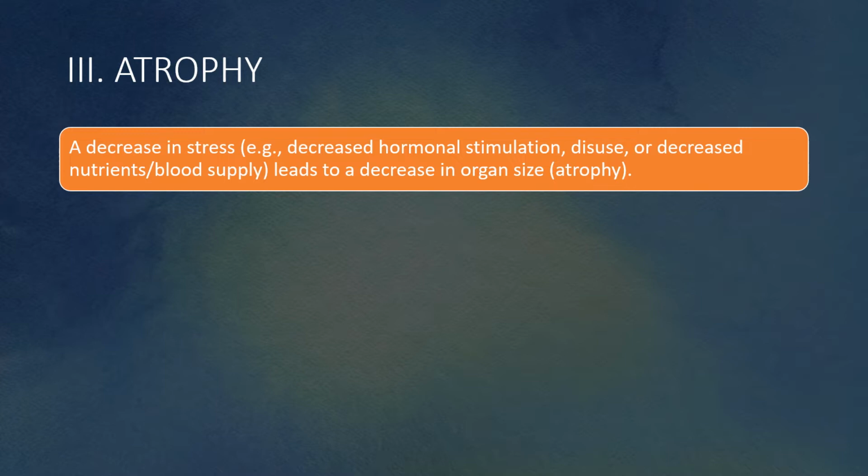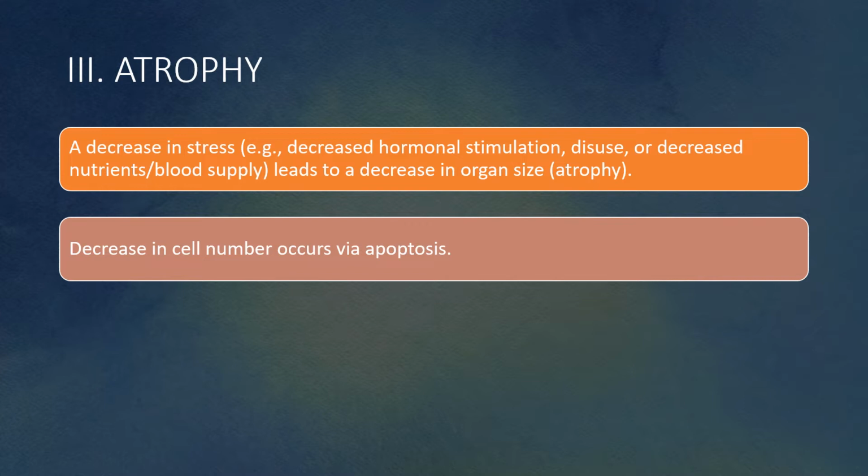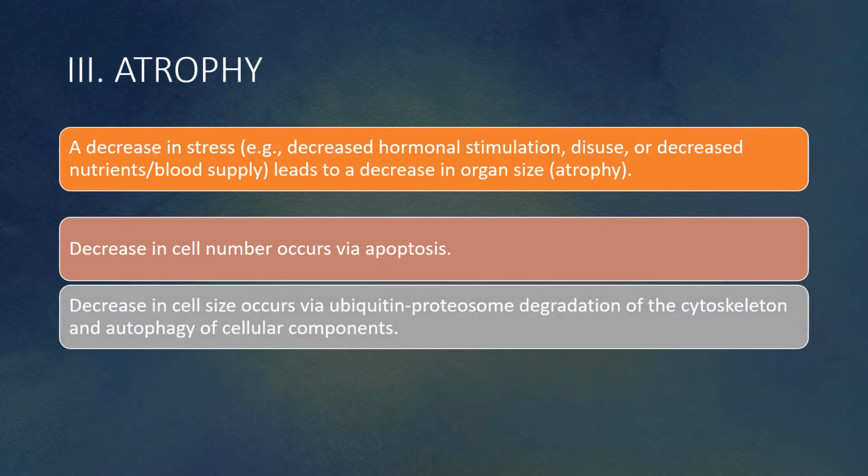Decrease in organ size is atrophy. Decrease in cell numbers occurs via apoptosis. Decrease in cell size occurs via ubiquitin-proteasome degradation of the cytoskeleton and autophagy of cellular components.